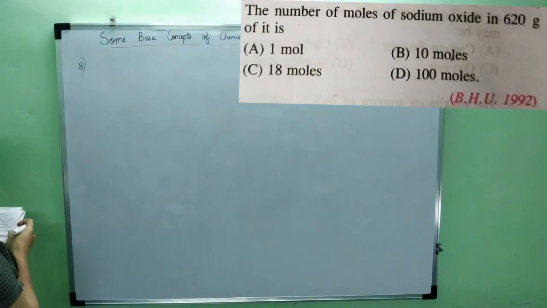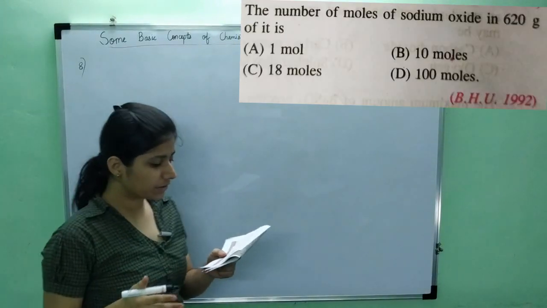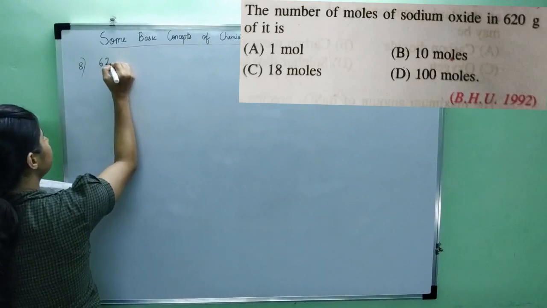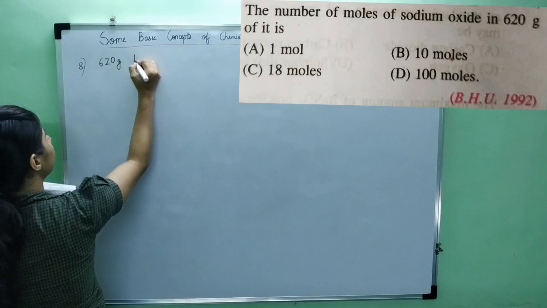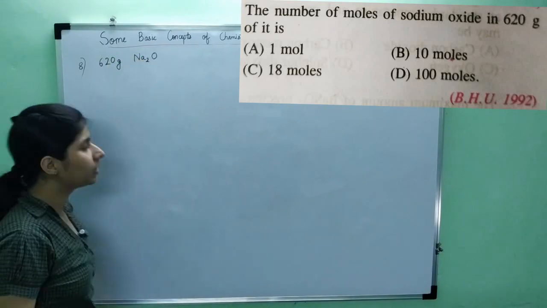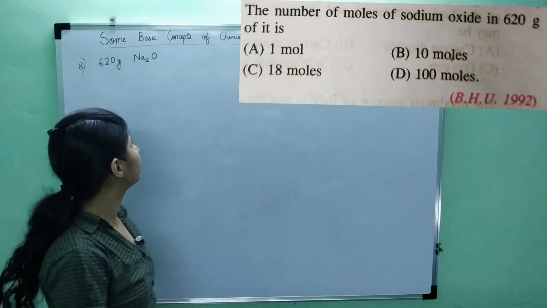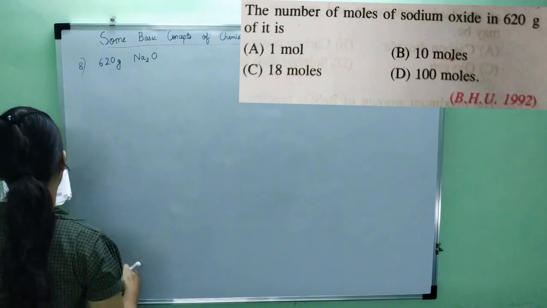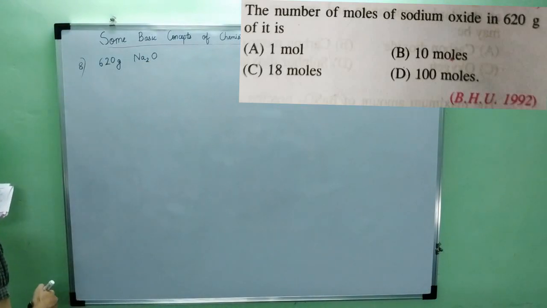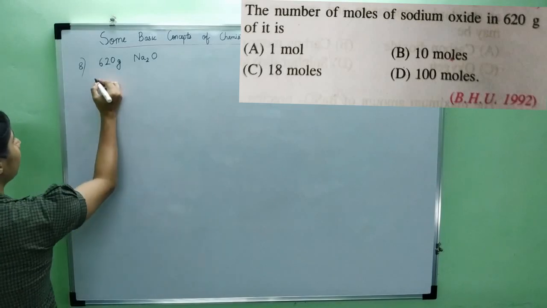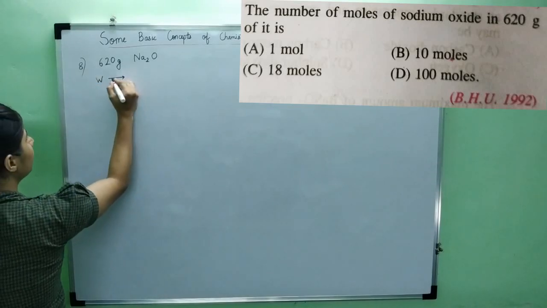Number of moles of sodium oxide in 620 grams of it is. Okay? So I have 620 grams of what? Sodium oxide. Now sodium oxide is this. Whenever the compound is not given, first write the right molecular formula of the compound from the name. Okay? Now what is asked? How many moles of sodium oxide? So I had to relate weight with moles.